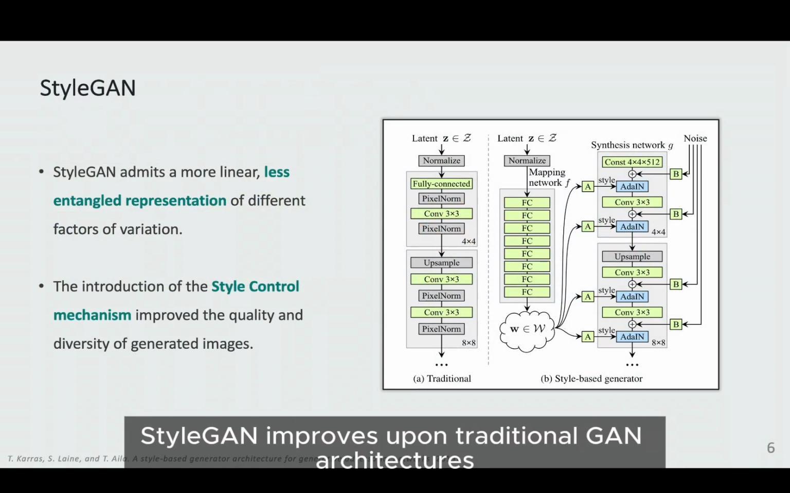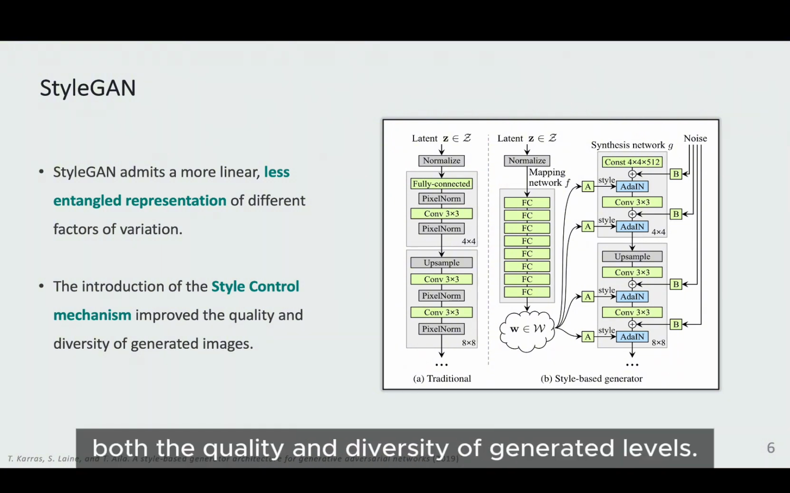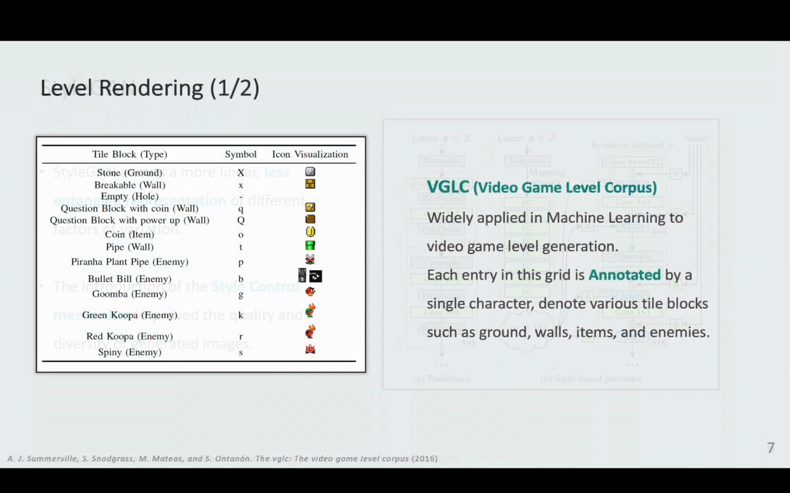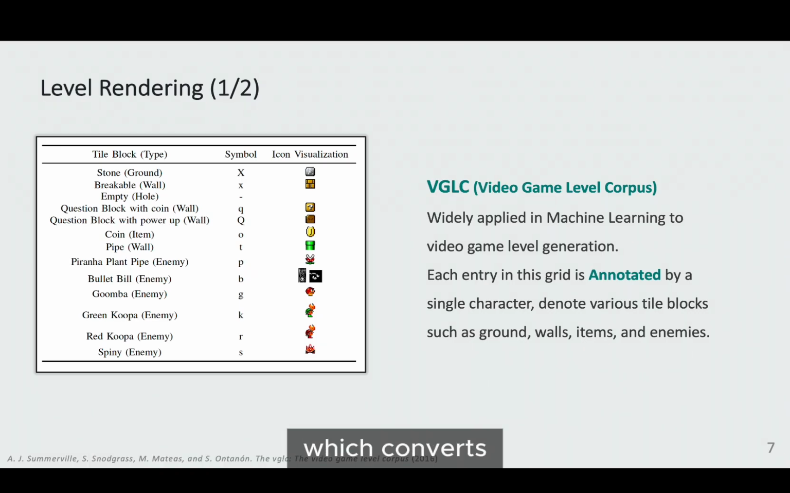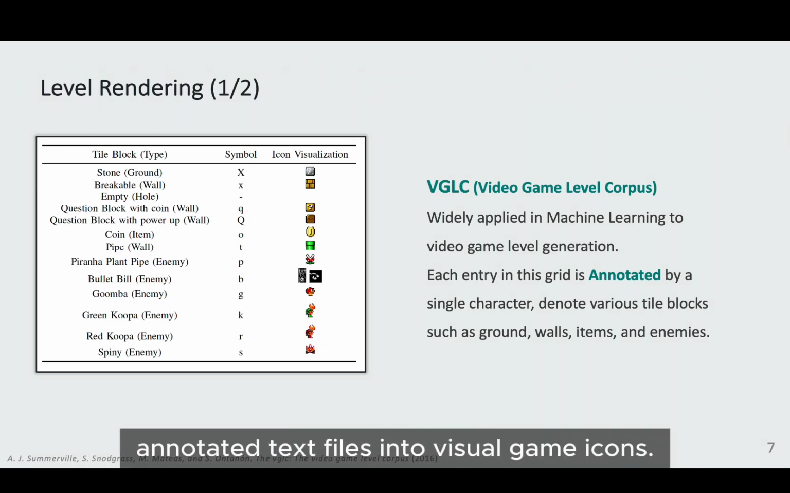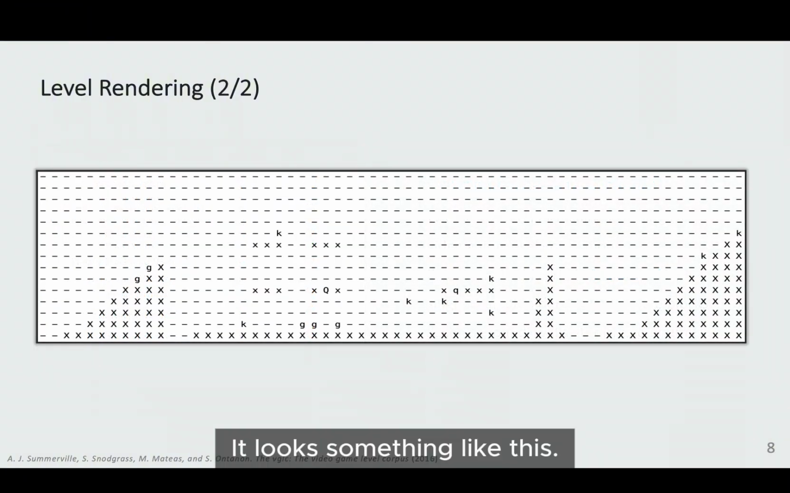StyleGAN improves upon traditional GAN architectures by reducing feature entanglement and enhancing both the quality and diversity of generated levels. For level rendering, we utilize the VGLC method, which converts annotated text files into visual game icons. It looks something like this.